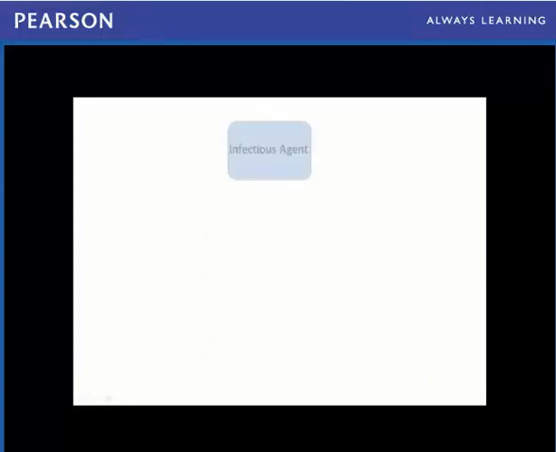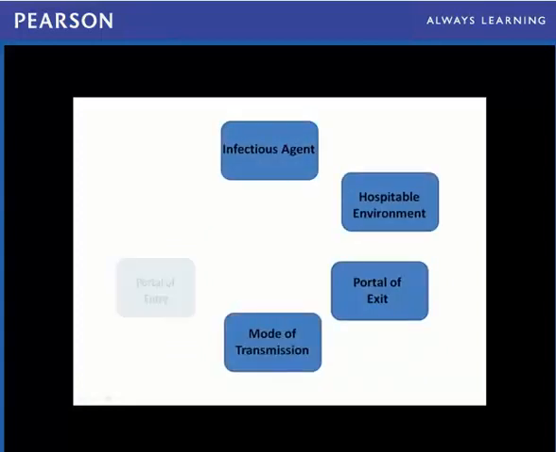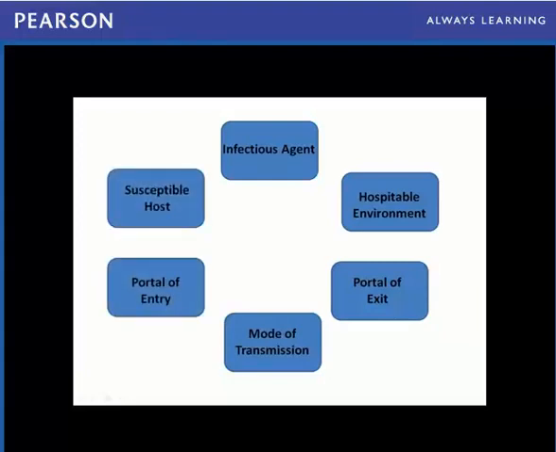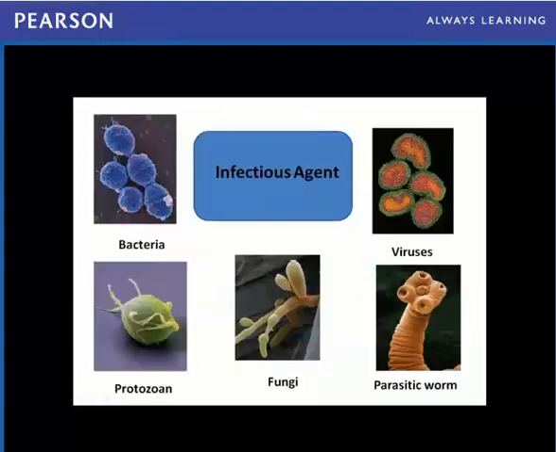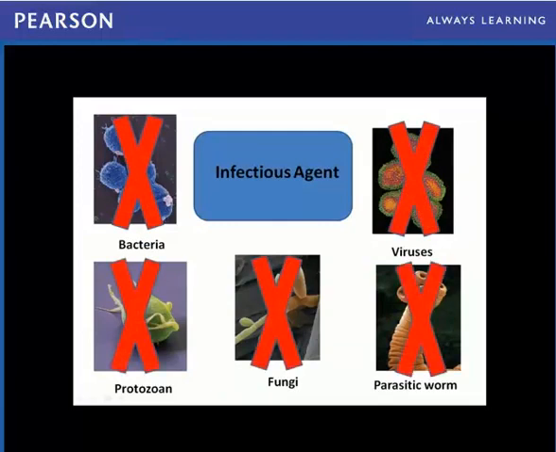And the cycle begins again. Infectious agent, hospitable environment, portal of exit, mode of transmission, portal of entry, and susceptible host. We can avoid infections by breaking any link in the chain. Infectious agents can be minimized through prompt treatment of infected people, decontamination, and rapid identification of organisms.